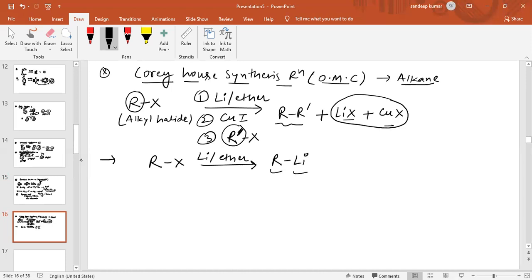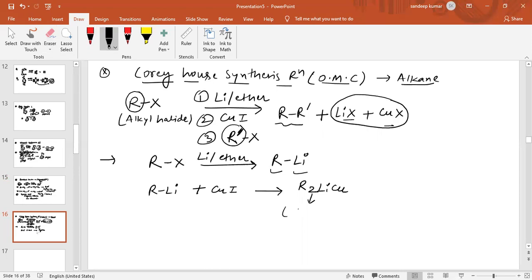Now this alkyl lithium RLi combines with copper iodide and forms R2LiCu, two alkyl groups. This is called dialkyl copper lithium.